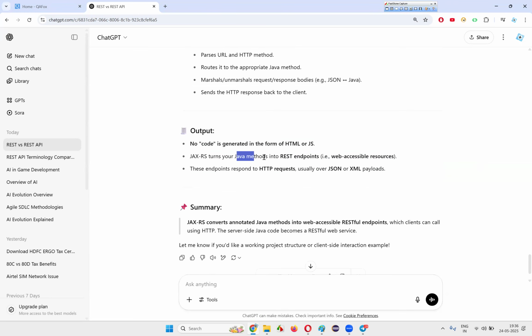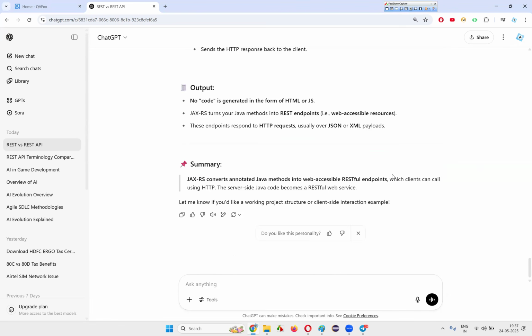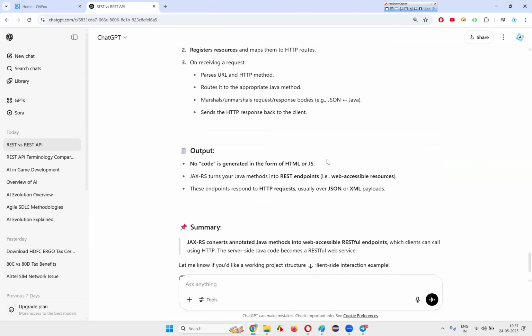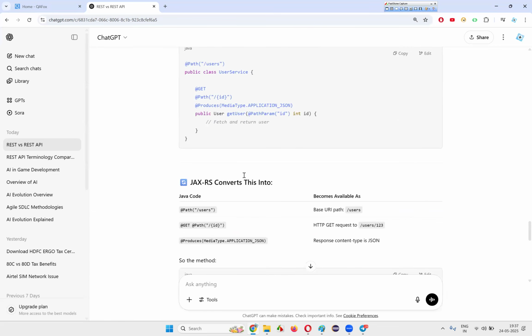JAX-RS turns your Java methods into REST endpoints, web accessible resources or something. These endpoints respond to HTTPS requests, that is, API requests and all those stuff. And the code will be running and you'll get a response back. Clear everyone? Is what an endpoint is clear for you? The code will be converted into API endpoints. An API request will hit the endpoint and automatically run the code which is there in that endpoint at the server side.